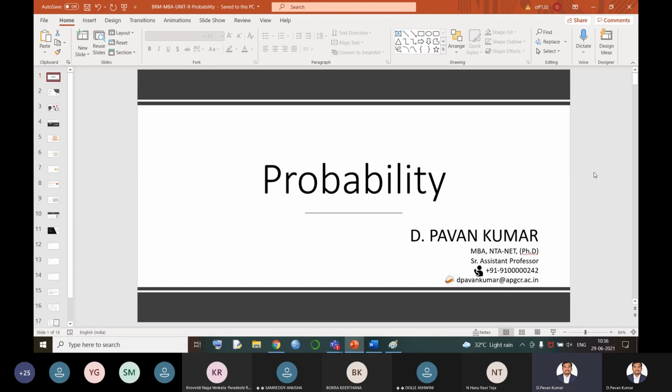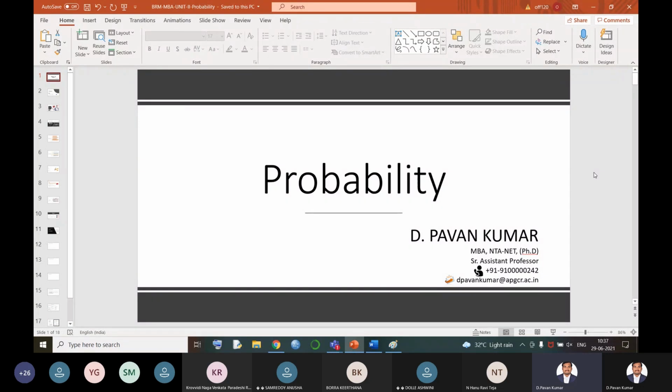Probability means what? Let's not discuss the probability definition as it is printed in the textbook. In any problem, we have some alternatives. We are given some situation, and we have developed some statements out of that. That means we have some alternatives, courses of action in front of us. Selecting one out of many is called probability. That is how I define it.